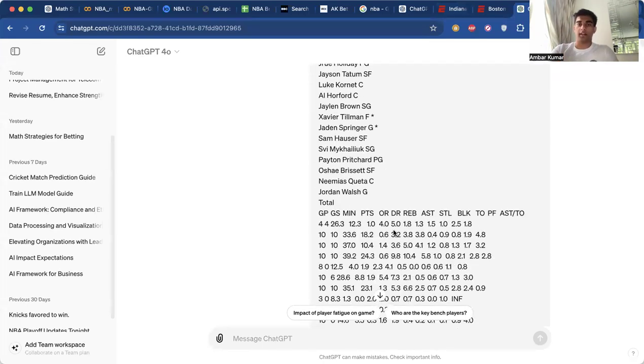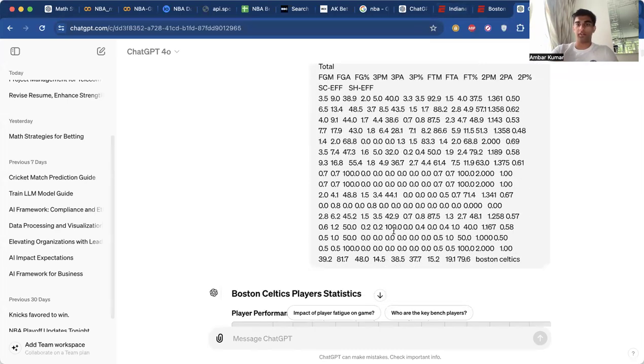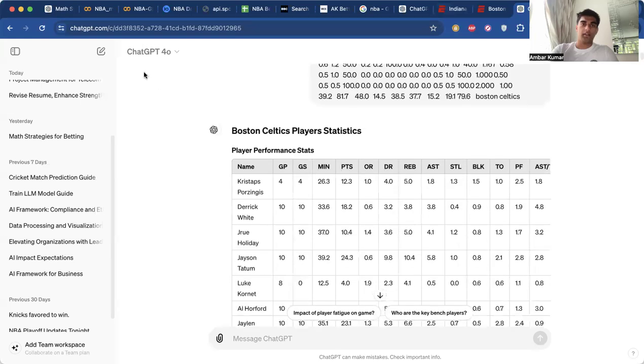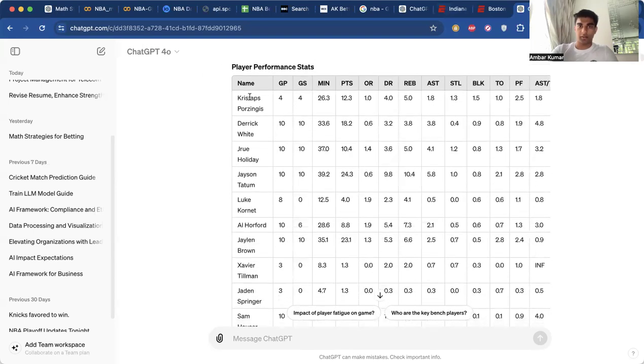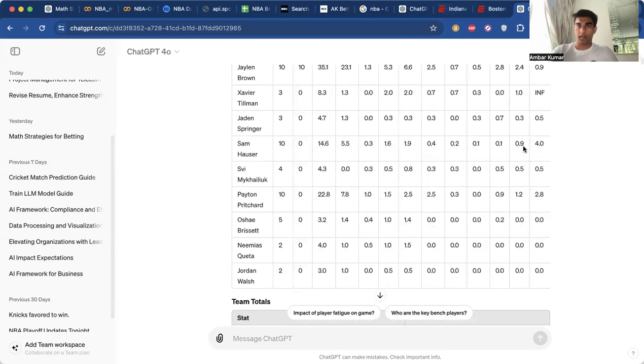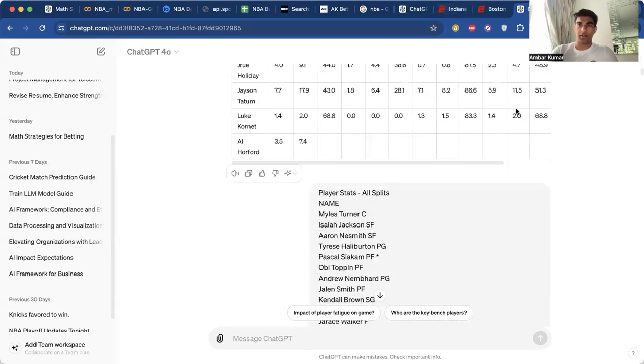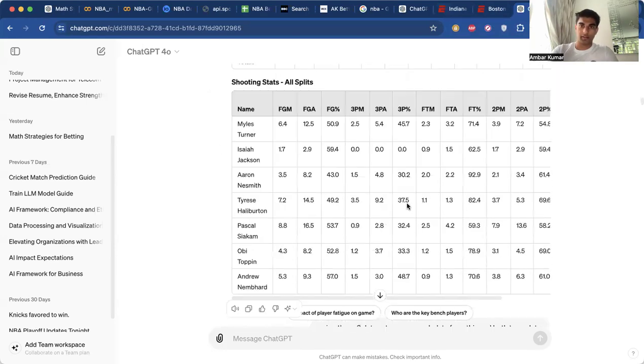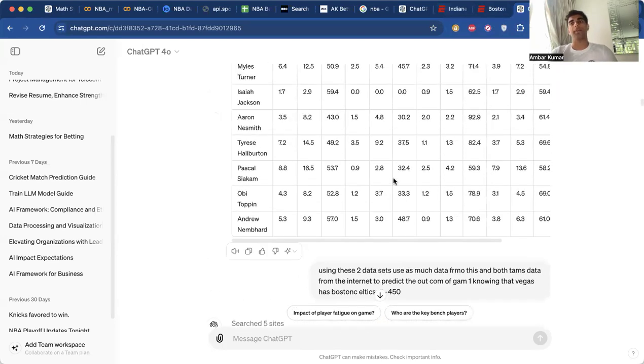And then I took that data and I copied it directly into ChatGPT. So you just highlight, select, copy, paste. And at first, GPT just organizes these player performance stats, and it's able to know that this is the Celtics. It's organizing it into a table. And obviously that doesn't bring us too much output because we have that same data right here. But I gave it the same data from the Pacers. It did the same thing, organized that into a table. And now here's where we start getting into some deeper analysis.